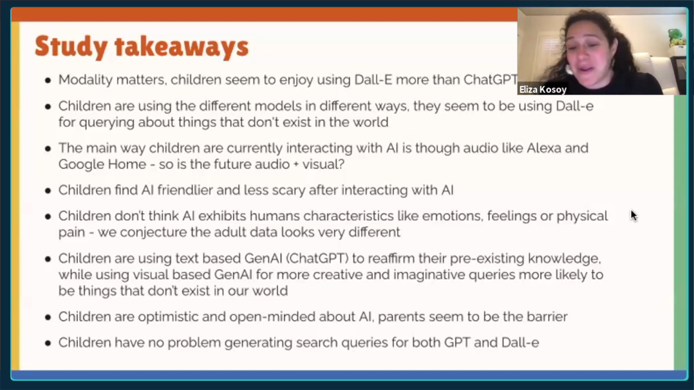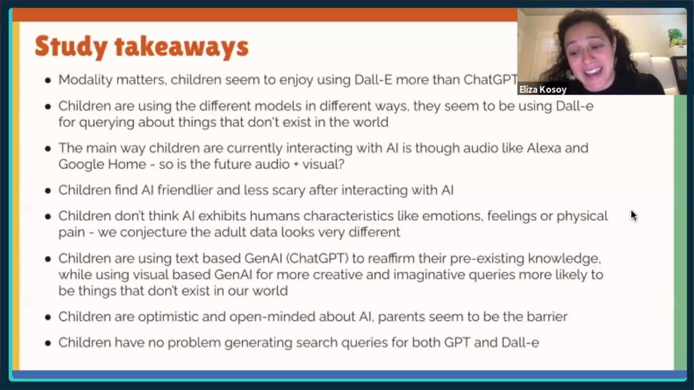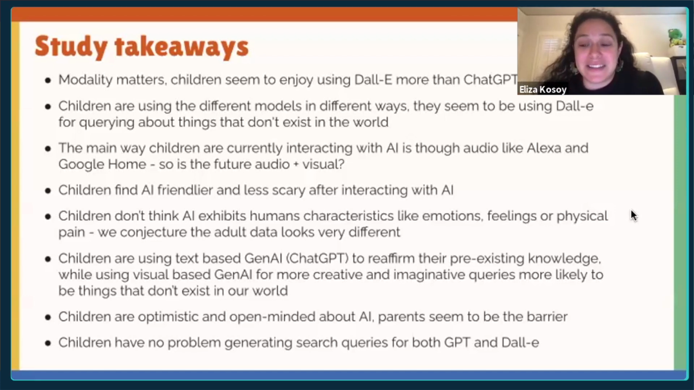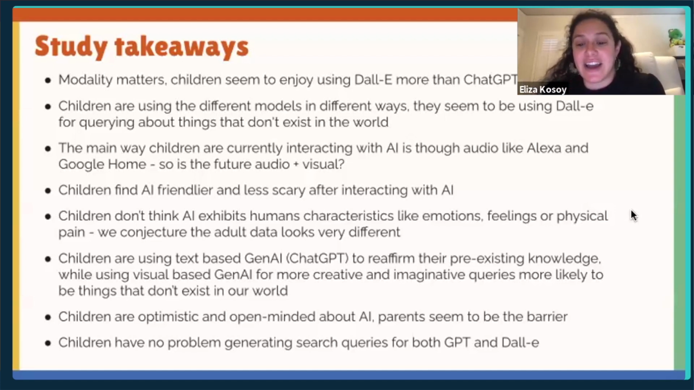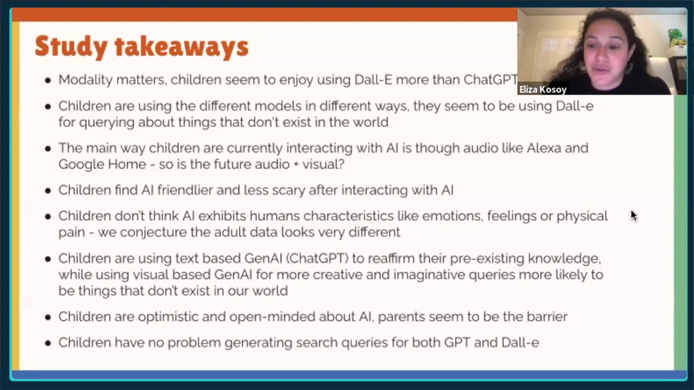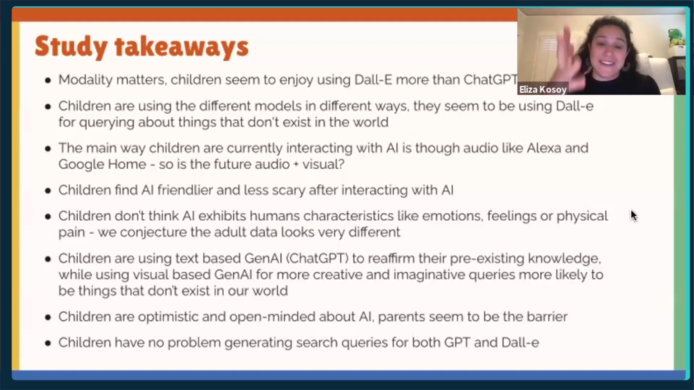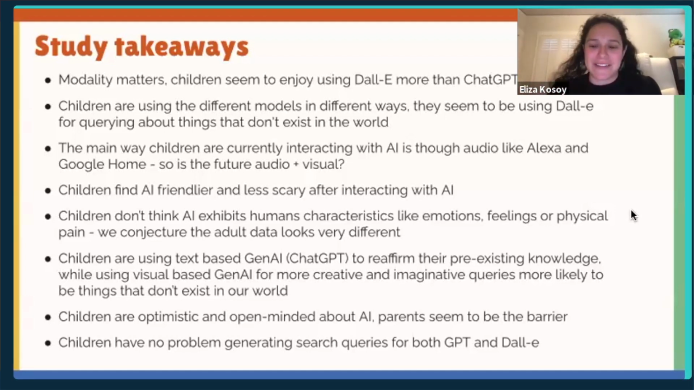Children are very optimistic and open-minded about AI, and I believe that it's parents that seem to be the barrier for them using these models. They have no problems generating search queries or anything. They seem to just sit right down and give you tons of queries, and they want to keep going. They don't want to stop.